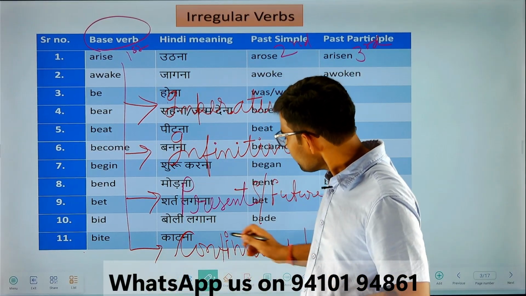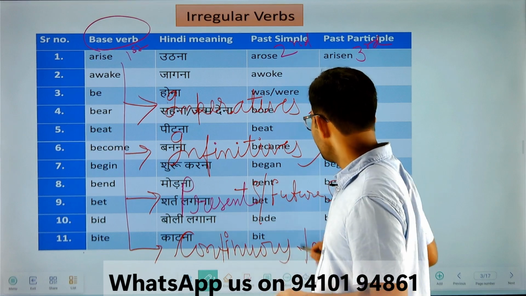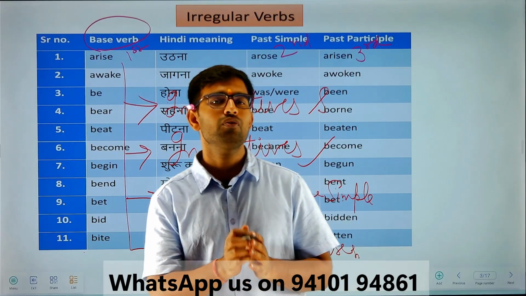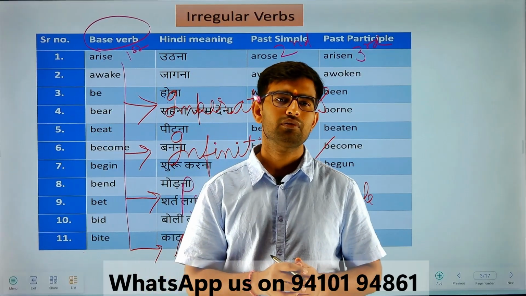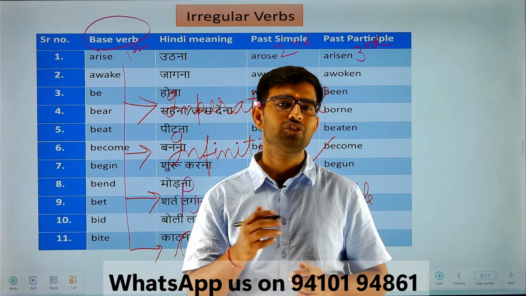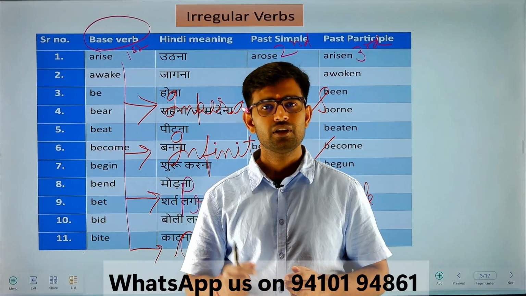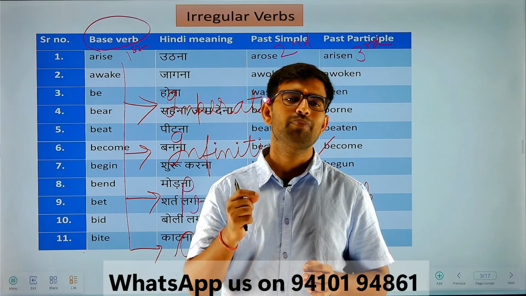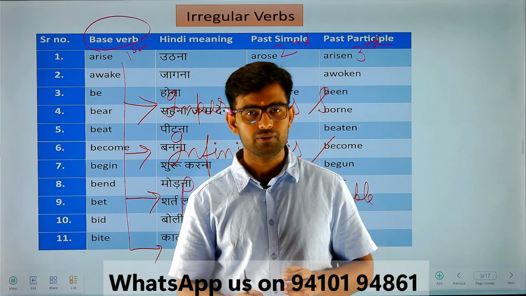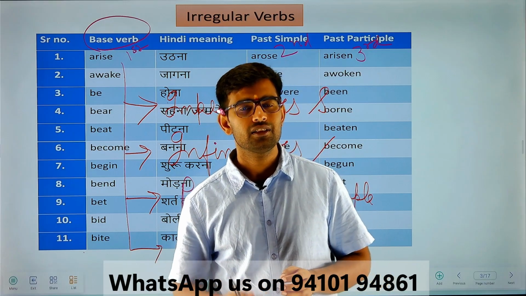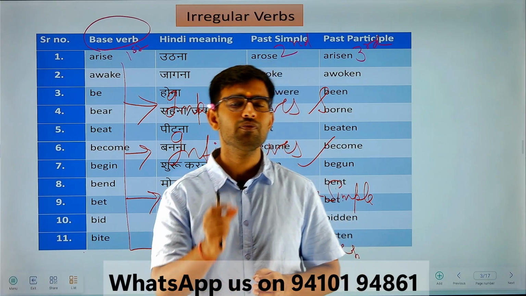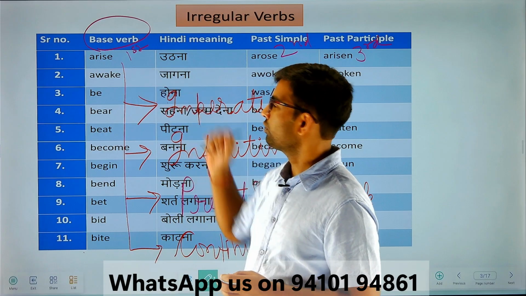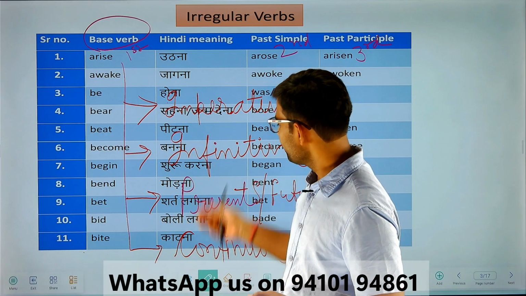And fourth, continuous tenses. In continuous tense, we use the ing form, which is also called a gerund or present participle. There we use the base form to make the ing form, like playing, listening, singing. So we will always put ing after the base form or the first form of the verb. Hope you got it.